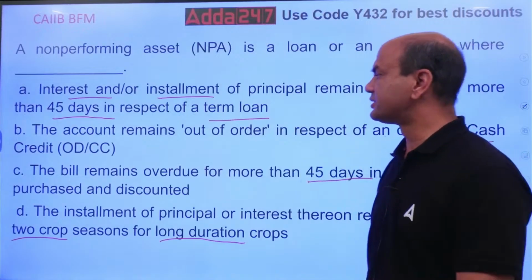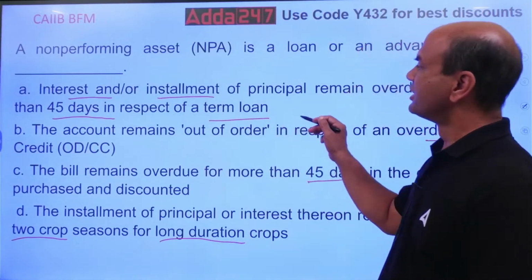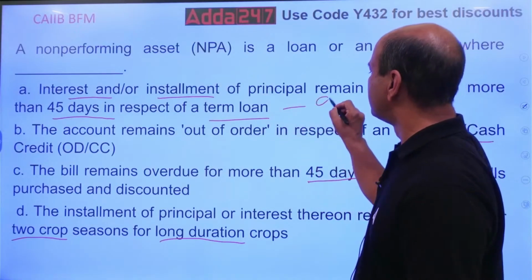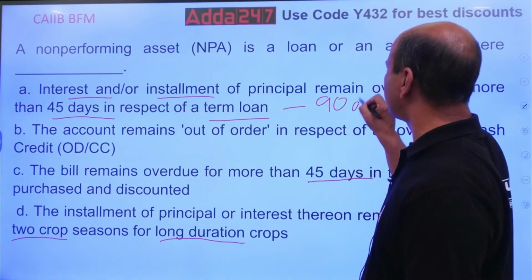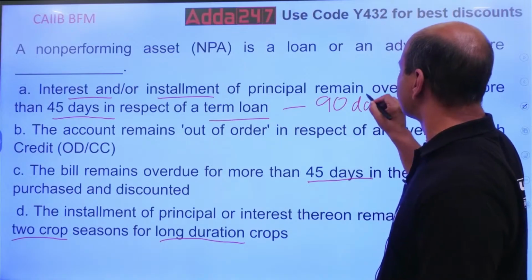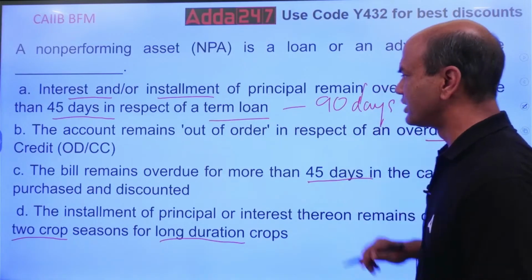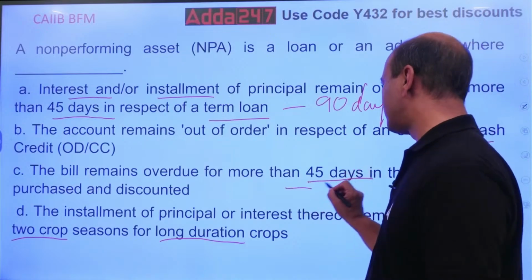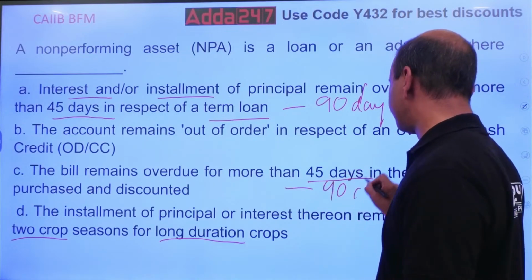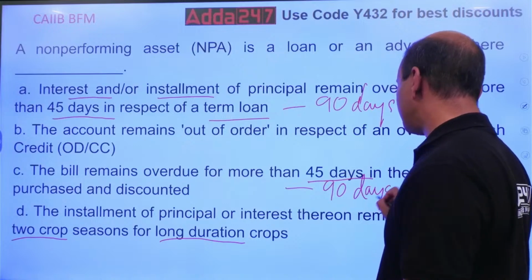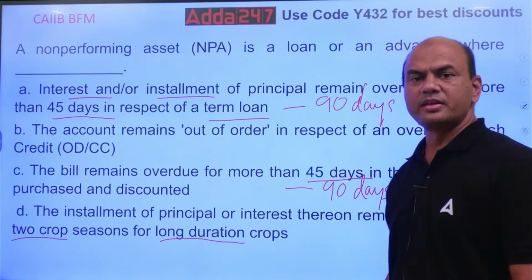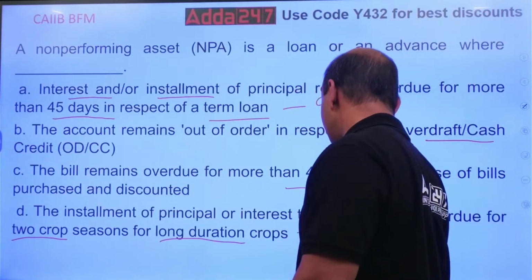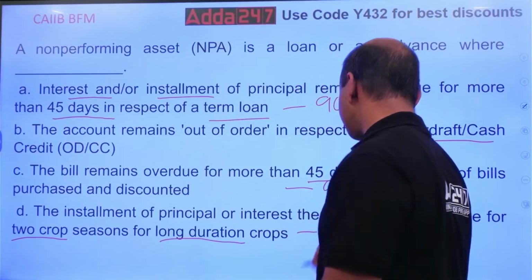The answer is here. This answer is not correct. 45 days? The rule is 90 days. Everywhere the rule is 90 days. Then 45 days over here. Again 90 days. So that is also out. In long duration crops, the period is one crop season, not two. So this is one crop season.